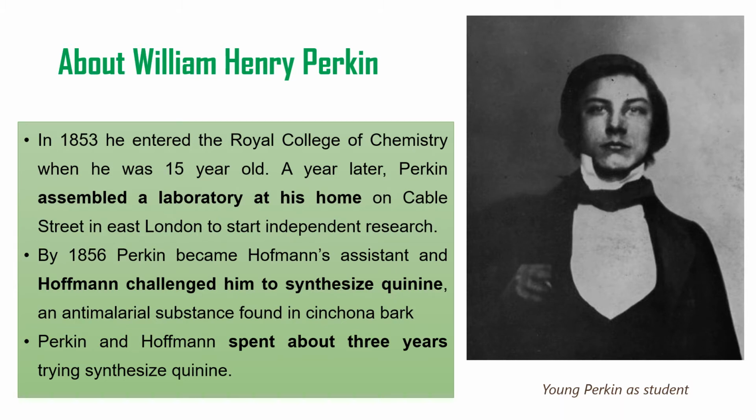In 1853, a 15-year-old boy named William Henry Perkin took admission to the Royal College of Chemistry, and he was introduced to Sir Hofmann. Because of his passion, after just 1 year, Perkin assembled a laboratory at his home to carry out his independent research. By 1856, Perkin became assistant to Sir Hofmann, and Hofmann gave him a very challenging project to synthesize quinine in the lab.